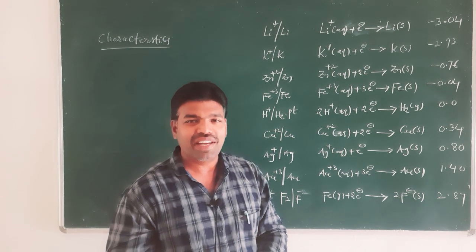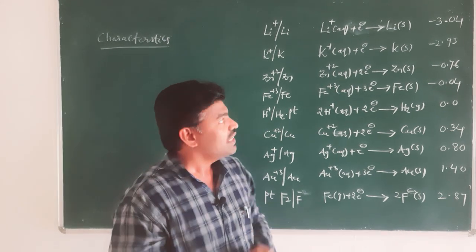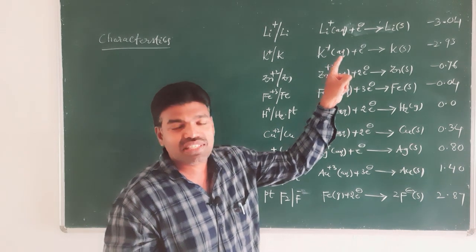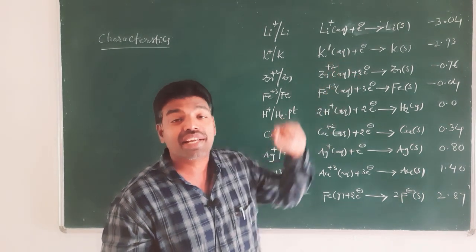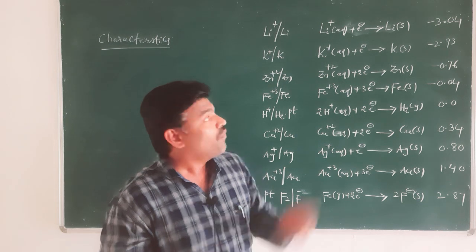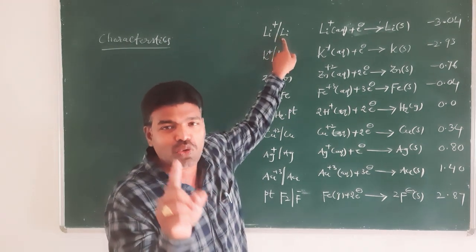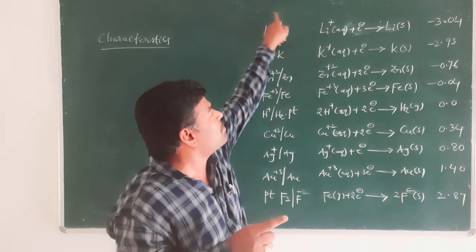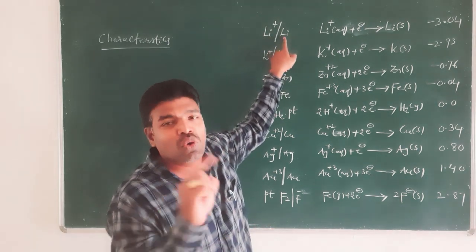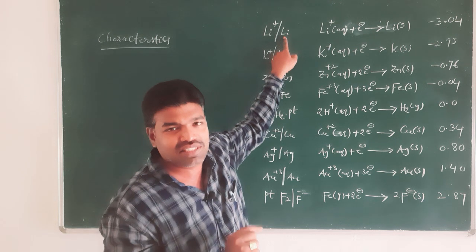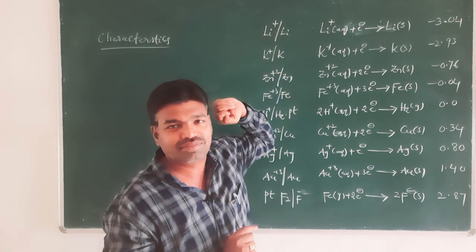You got the point? I repeat, the negative sign indicates that when this metal is combined with the standard hydrogen electrode, this metal acts as anode and oxidation takes place at this electrode.